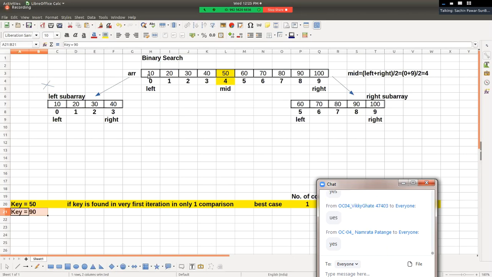Now why fourth, why not fifth? बिकॉज हम लोग यहाँ पे मिड पोजीशन कैलकुलेट कर रहे हैं। It's a divide and conquer approach, it's an algorithm, right? What is division of two integers? अरे आपको डिवीजन ऑफ टू इंटीजर क्या आता है, ये मुझे बताओ। 9 डिवाइड बाय 2। Division of two integers is what?